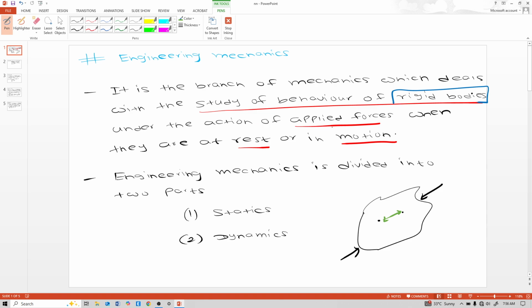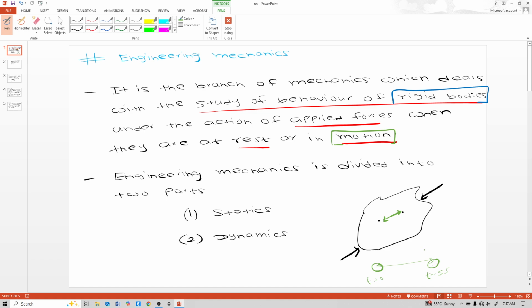Under the action of applied forces when it is at rest or in motion. So this word motion, what is the meaning of that word? Motion means if an object continuously changes its position, it is said to be in motion. If the object is here at t equal to 0 and after some time, t equal to 5 seconds, it is here, so it changes its position.